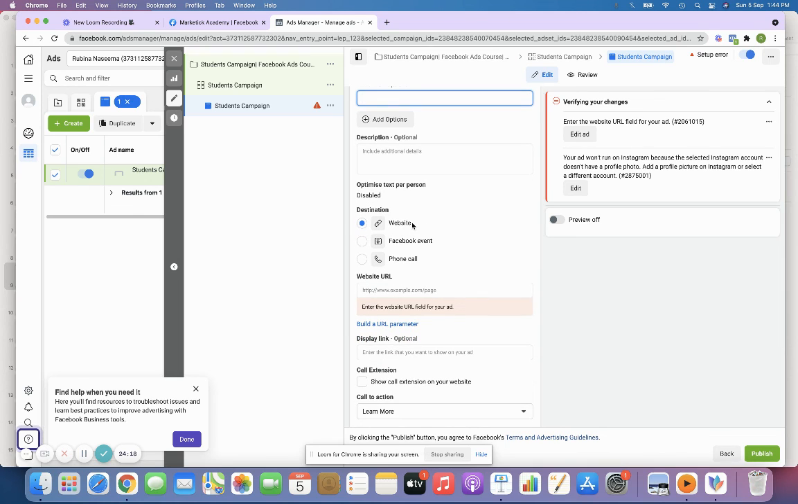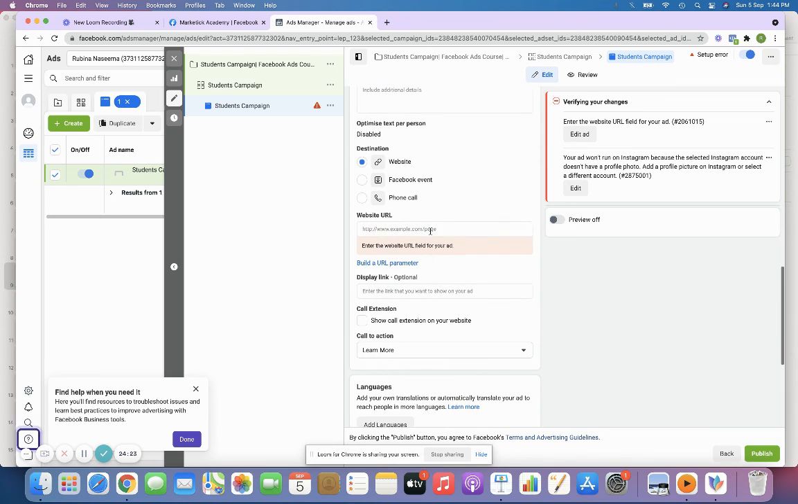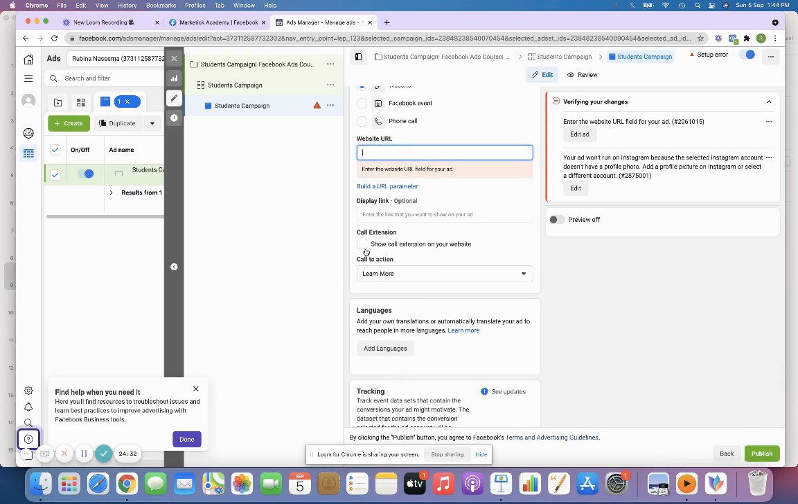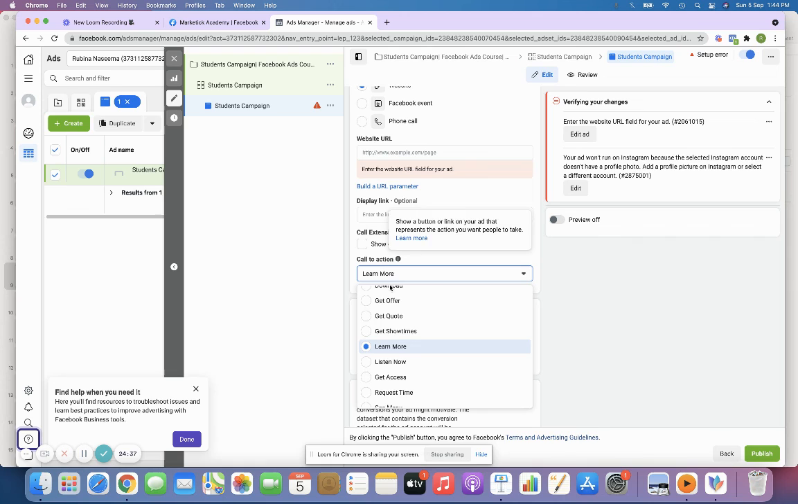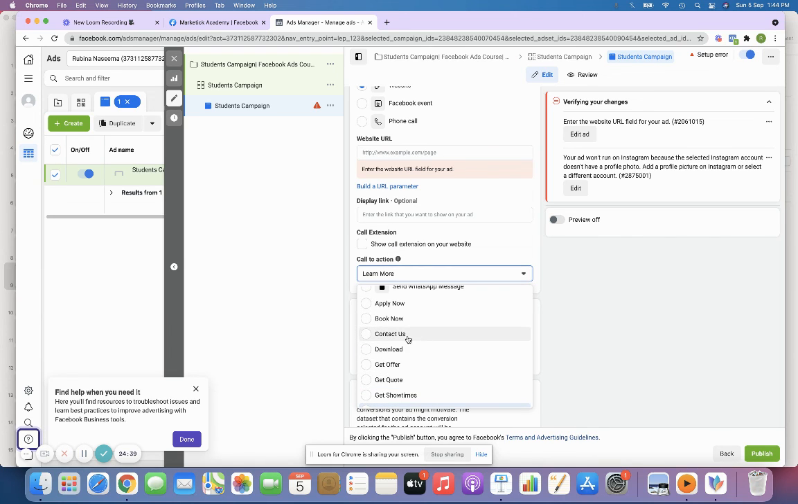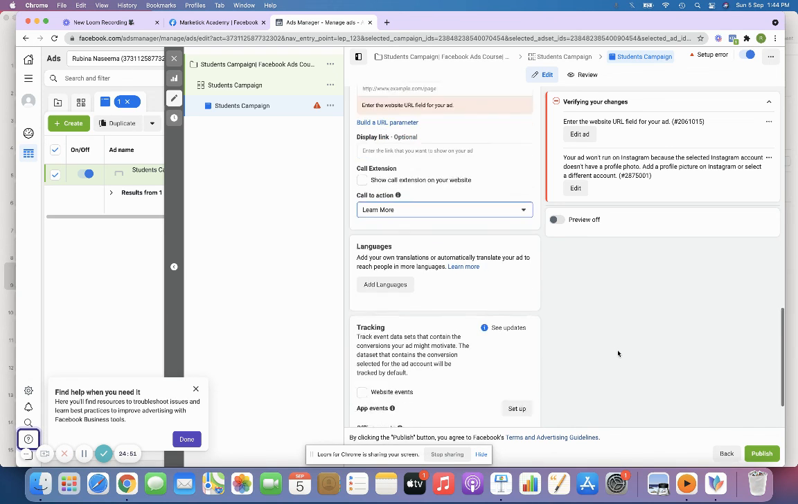And then the destination, whatever you have planned, whether it's a phone call, website, or event, you can just add your website. Display link is optional, so you can skip that part. Call extension, you can skip this part also. What is a call to action? Suppose it is contact us, if you're giving maybe your phone number, you can select this option, or anything that suits your call to action, right?